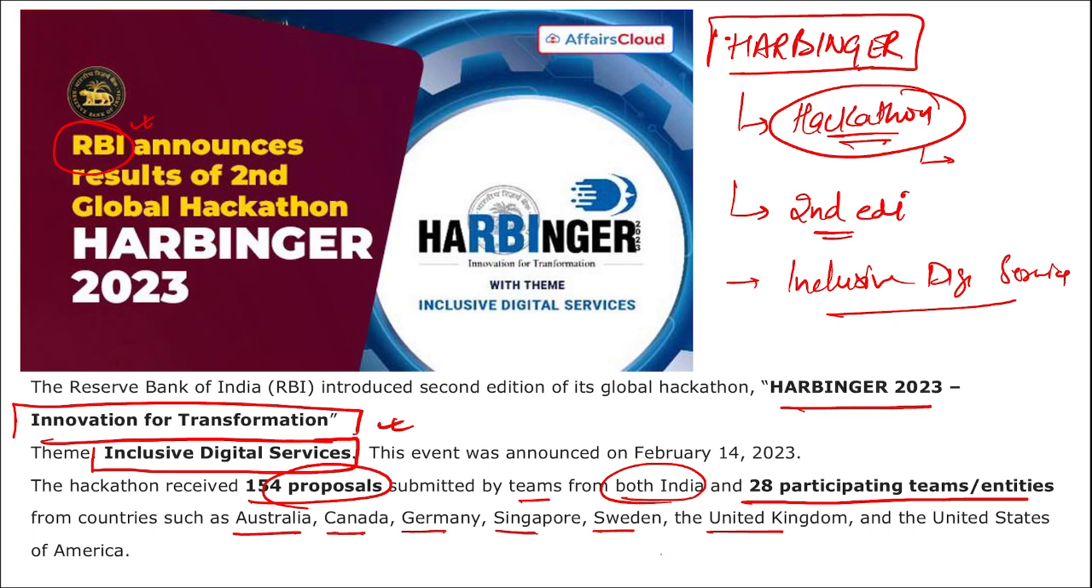Then apart from this, if we talk about RBI, because RBI is the one that hosts this Harbinger second edition. When was RBI established? 1935. Shaktikanta Das is the governor here, and Mumbai, Maharashtra is the headquarters.